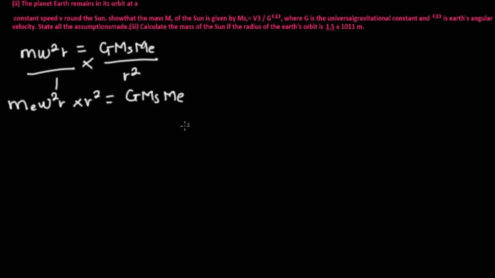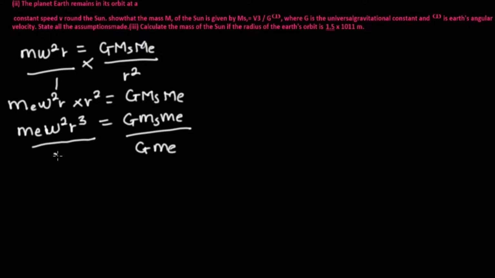And since we are looking for the mass of the sun, we will be dividing through, but let's finish up with this. w squared r times r squared is going to give us r cubed, equal to G Ms Me. Since we are looking for Ms, we'll be dividing through by G Me so that Ms will stand on its own.